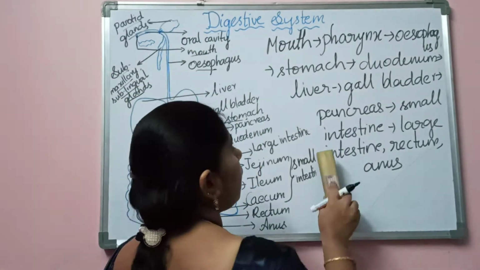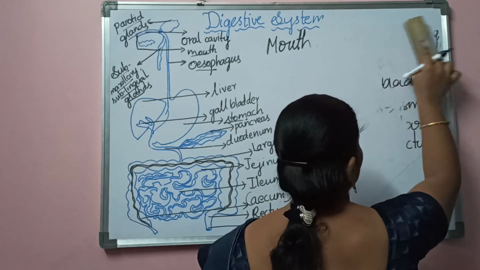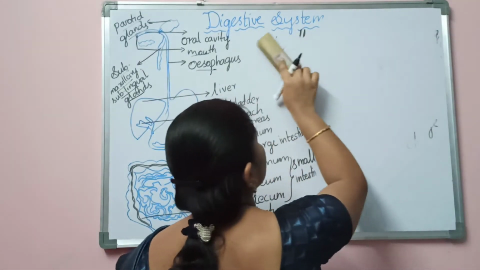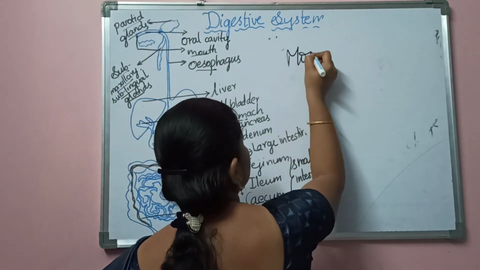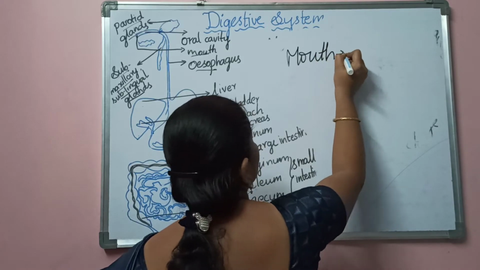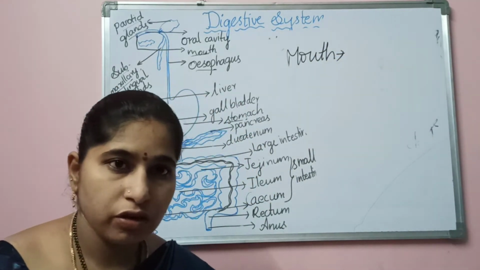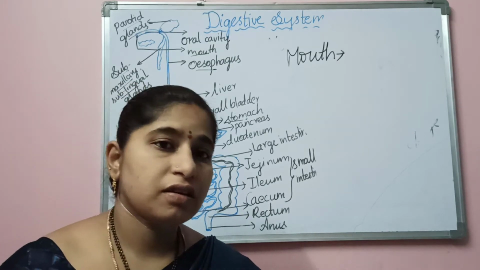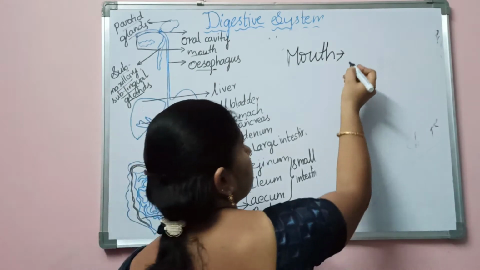So now let us read in detail about each one. Here the mouth has three types of glands. You know the mouth will always be wet. Why is the mouth always wet? Due to the presence of the saliva. In the mouth you have three types of glands.